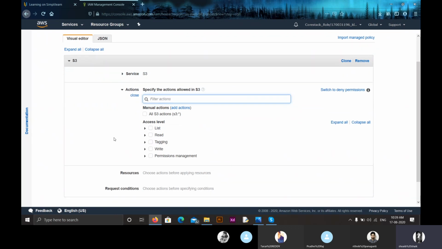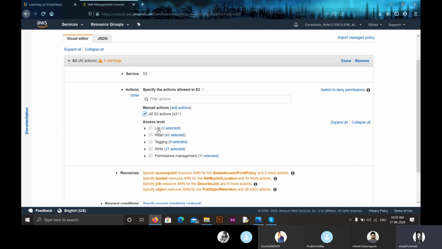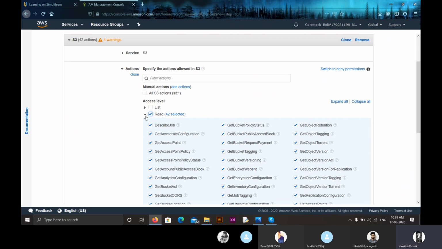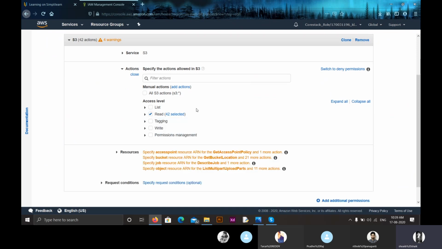Moving on to access. Here, as we discussed, we are creating a read policy. If you want all S3 actions, that is reading, writing, editing, deleting, everything, then you can select all. But as we have created just the read one, just click on read. So in actions, we selected read. You can see here the 42 are selected.